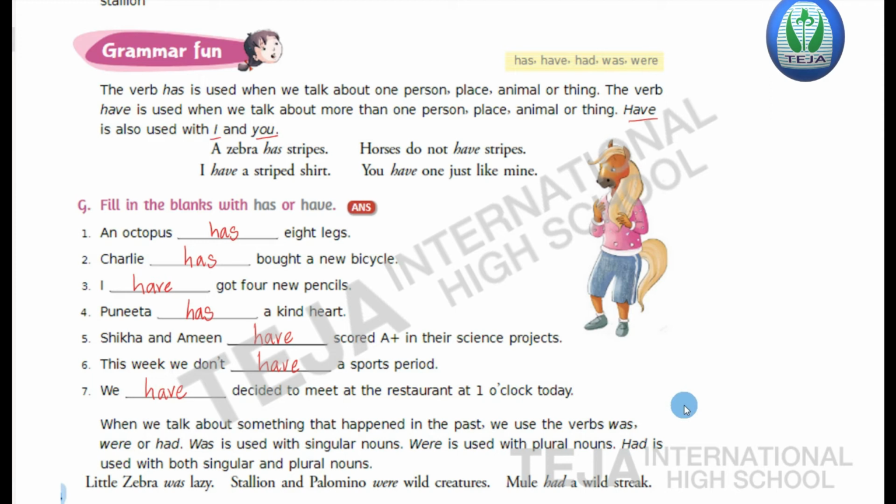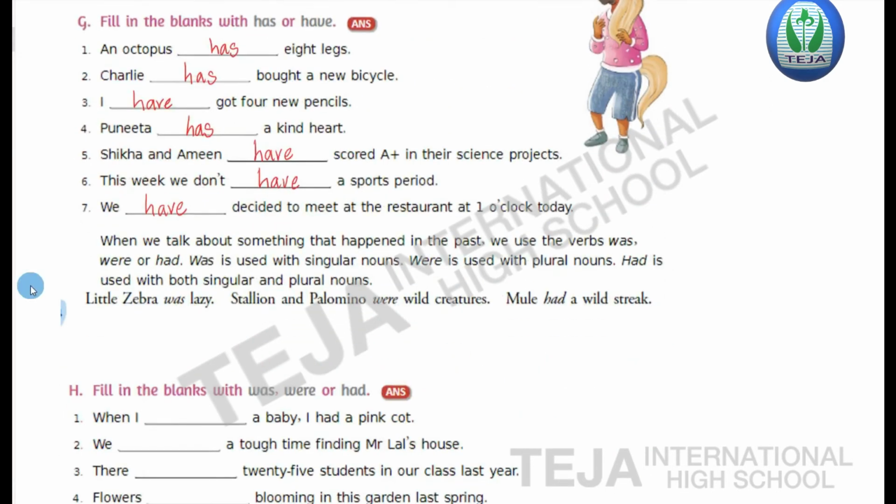So here, was is used with the singular nouns that already happened. Were is used with the plural past nouns. And had is used with both the singular and plural nouns, like, little zebra was lazy. Here little zebra is the singular form, so singular noun, so was is used.